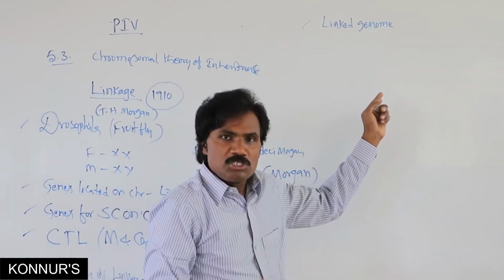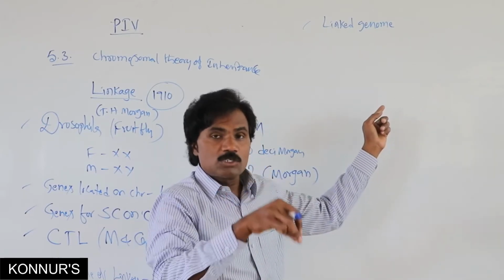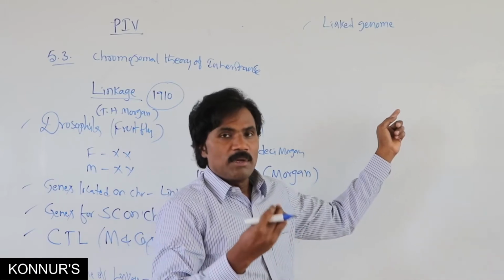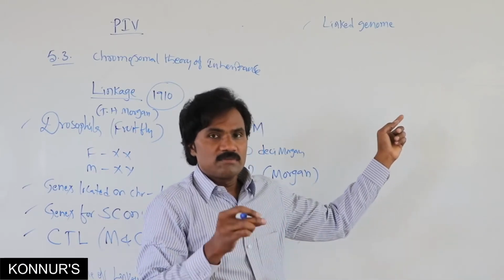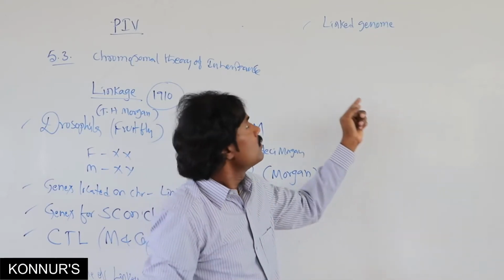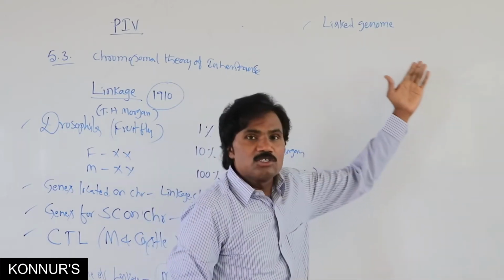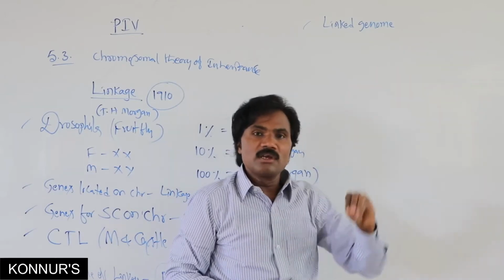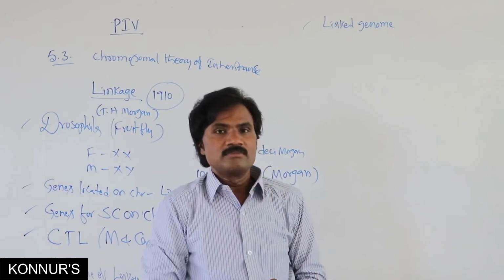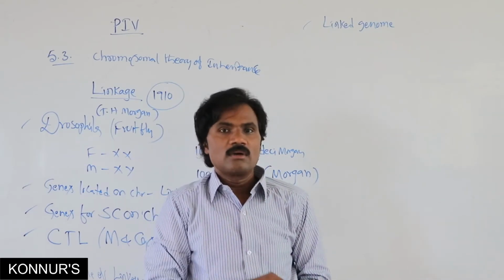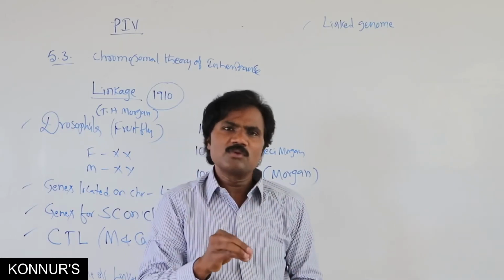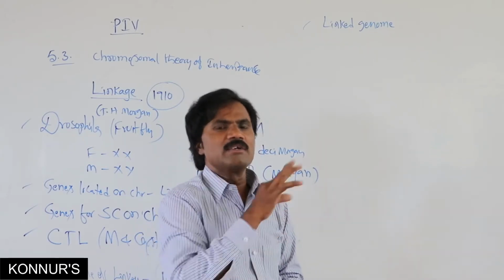Multiple genes present on a specific, same chromosome form a linked genome. This linked genome depends on the size of the chromosome. Smaller chromosome size means a smaller linked genome.